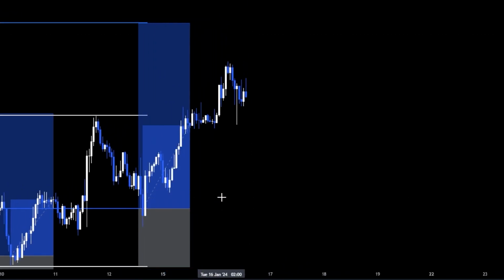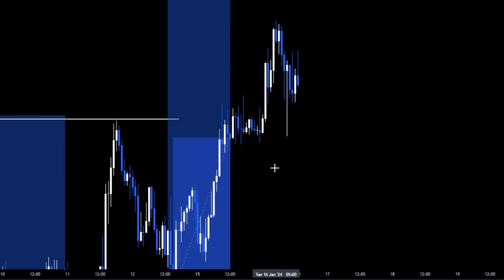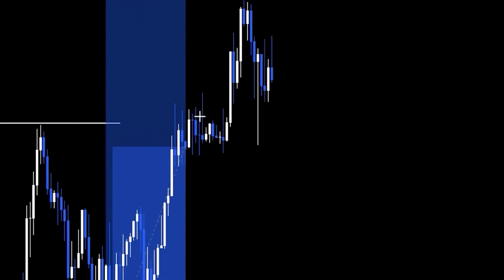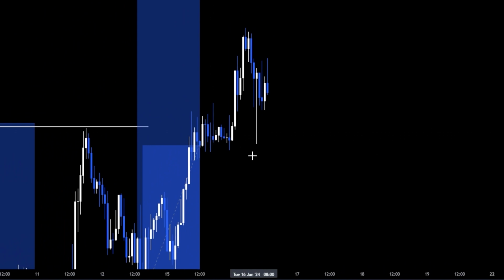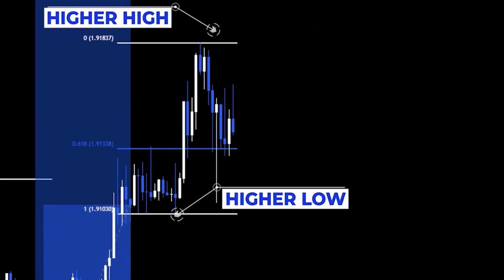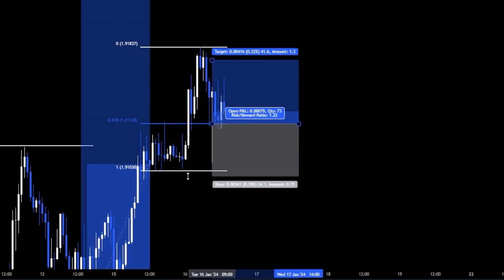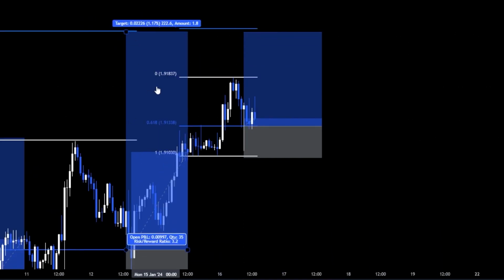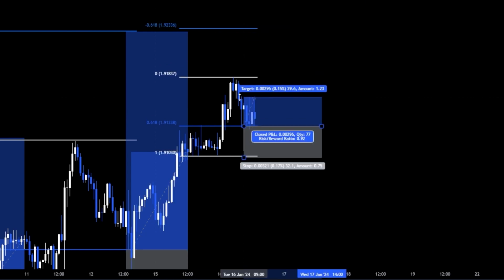And here we got into another trade, I think. Yes, we did. So here the price broke through this last higher high, and we have more than two down candles obviously, so this is a legit trade. This is the higher low and this is the higher high, and as you can see, the price reached the entry, the stop loss is a bit below the higher low, and the take profit is almost exactly at the same level from the last trade, and we are in plus 1R on this trade too.